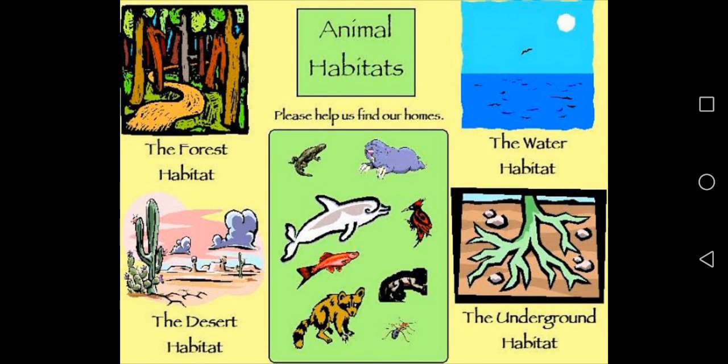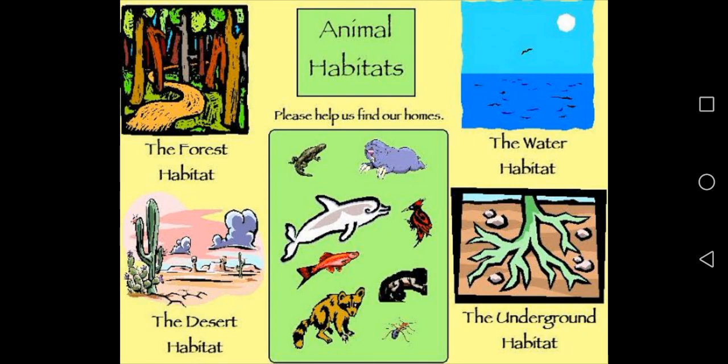Now see water habitats. Many aquatic animals are there, tortoise, fish, their habitats are water. This is underground habitat, the earthworm lives underground, so their habitat is in the soil. Clear? Everyone is clear? So different animals live in different habitats.